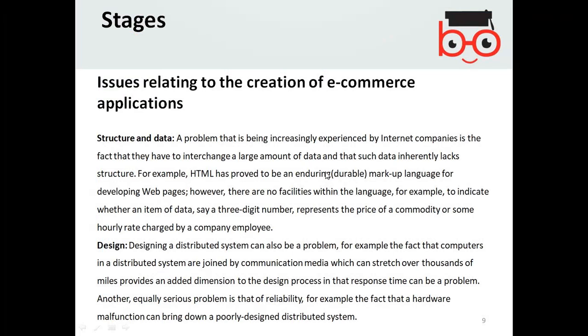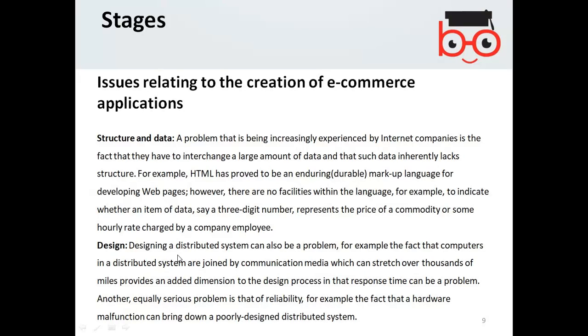Designing a distributed system can also be a problem. For example, the fact that the computers in a distributed system are joined by communicating media, which can stretch over thousands of miles, provides an added dimension to the design process, in that the response time can be a problem. Let me explain in simple words.